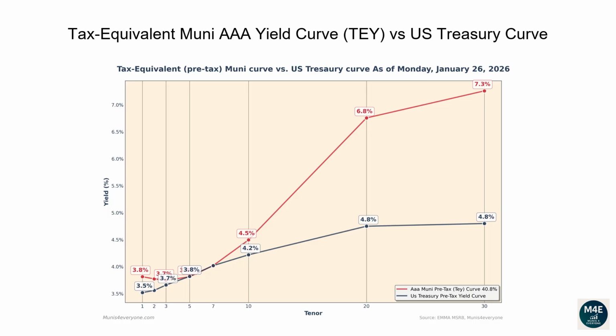Let's now go over the tax-equivalent Muni AAA yield curve versus the US Treasury Curve. The reason why investors and financial professionals care about Muni's tax-equivalent yields is to simply have the ability to compare them against US Treasury yields, which are pre-tax yields. Observing the current graph, we can see there are some parts of the tax-equivalent Muni curve currently trading above the Treasury curve. For example, if you wanted to buy a 30-year bond, a AAA Muni bond would yield 7.3% compared to a lower yield of 4.8% from a Treasury bond.